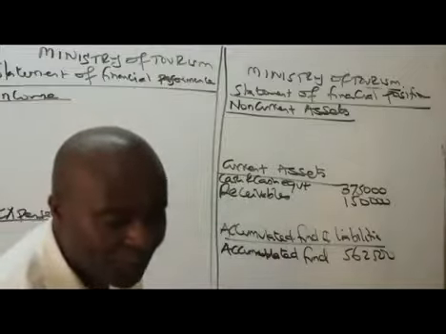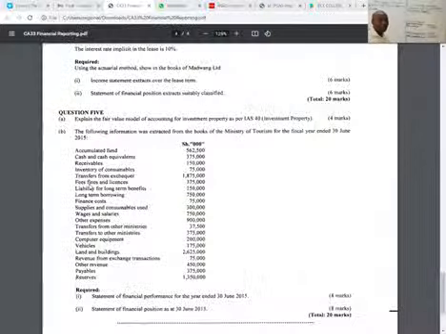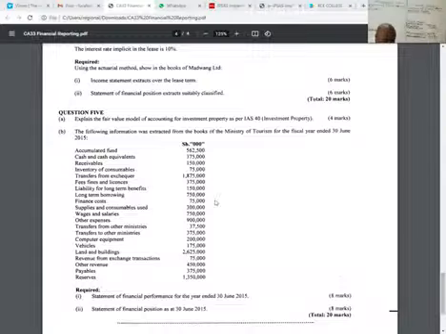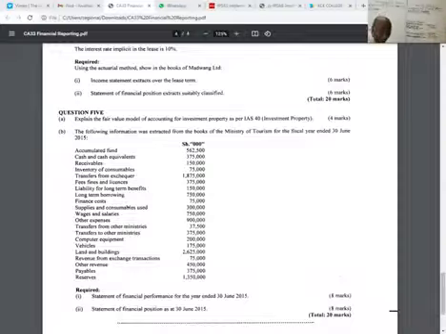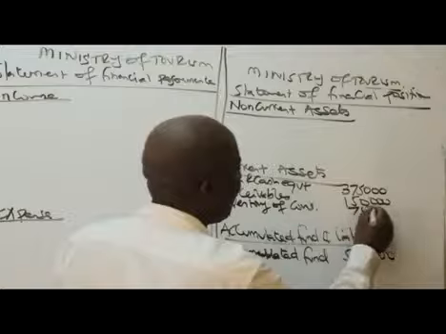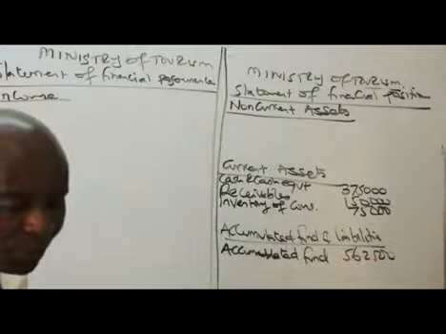The next item, and for you, your case is quite easy because you are simply ticking as we get along. So the next one is inventory. That comes here, inventory of consumables. How much do we have there? We have 75,000. Inventory of consumables, 75,000. Thank you very much. Great. So we pick the next one.